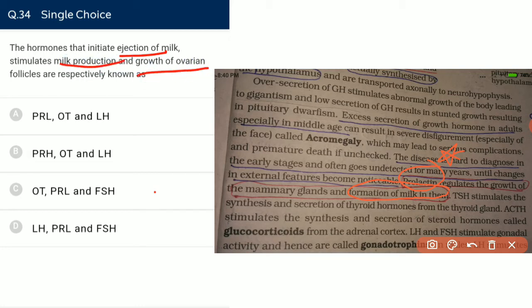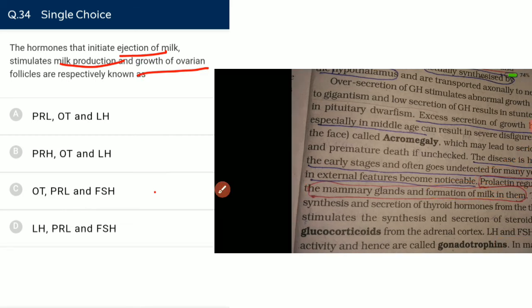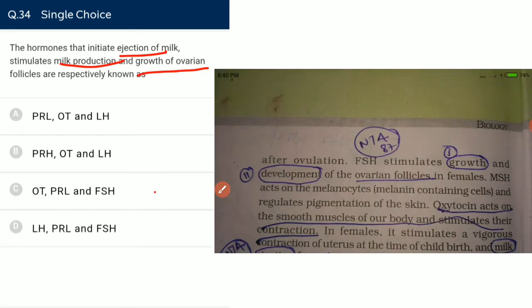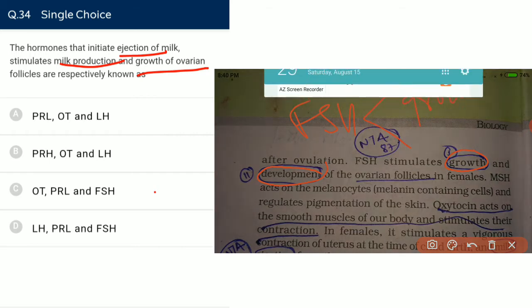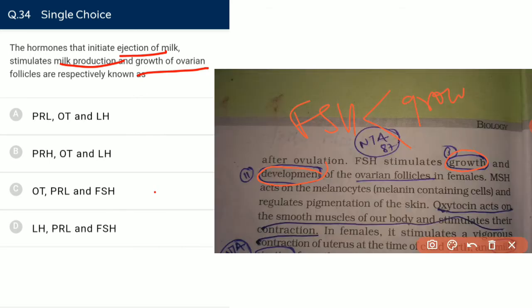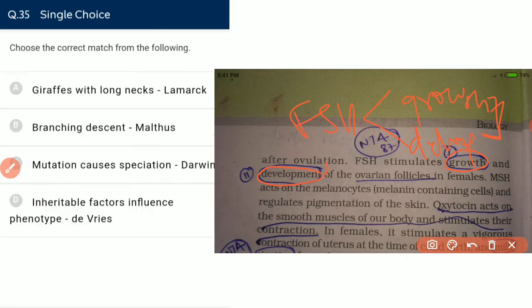And for growth or development of the ovarian follicle, we have FSH. The main function of FSH is that it helps in growth of the ovarian follicle and in its development. It helps in both the growth as well as the development of the ovarian follicle. So our answer is option C.